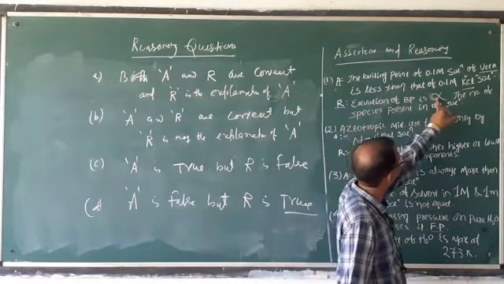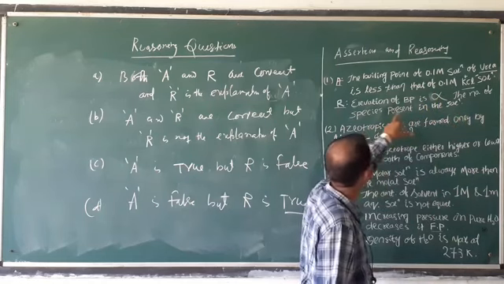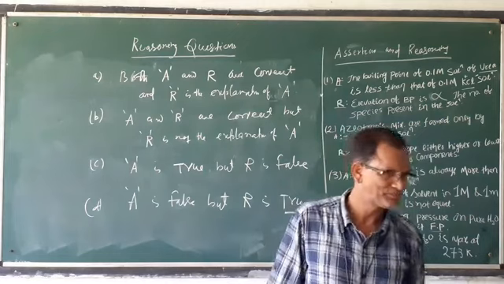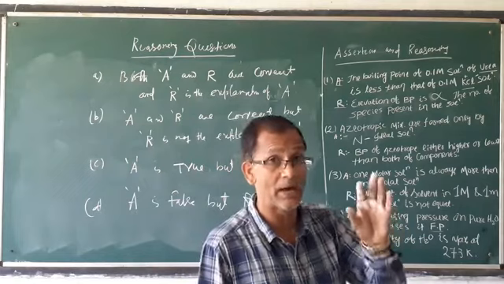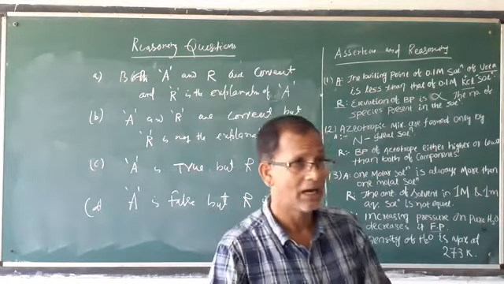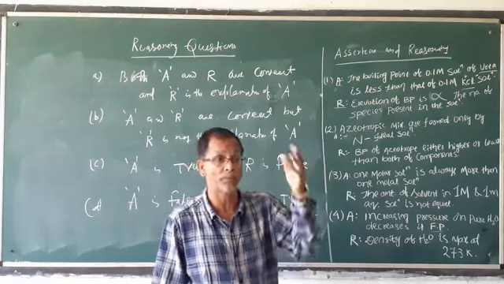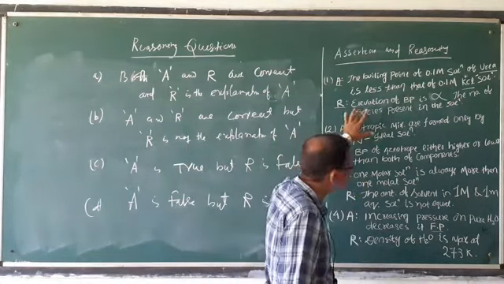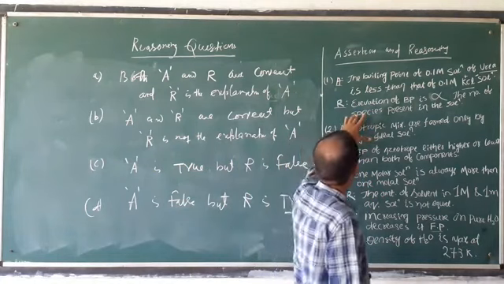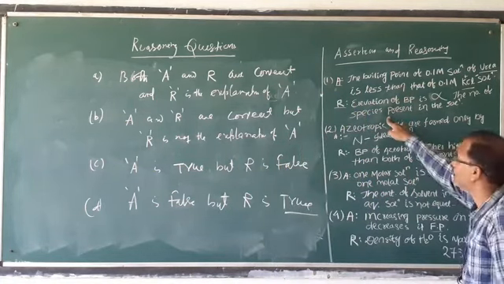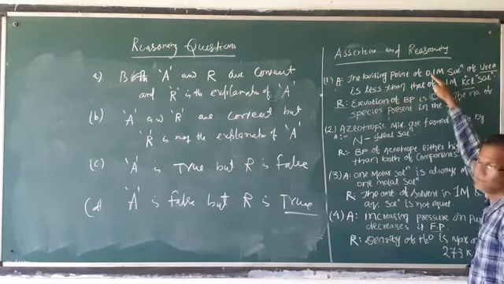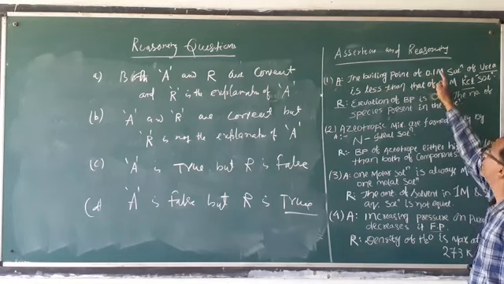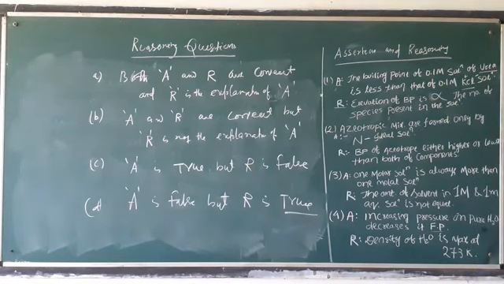Now the second statement: elevation of boiling point is directly proportional to the number of species present in the solution. It is correct, because a colligative property is directly proportional to the amount of substance present in the solution, as we have already discussed for the different colligative properties. So the second statement is also correct. And you see whether it is a correct explanation or not.